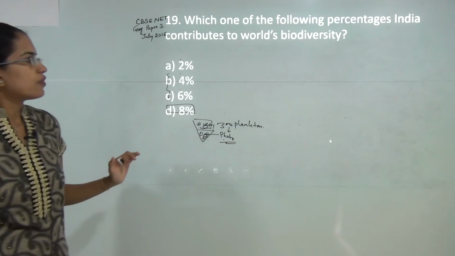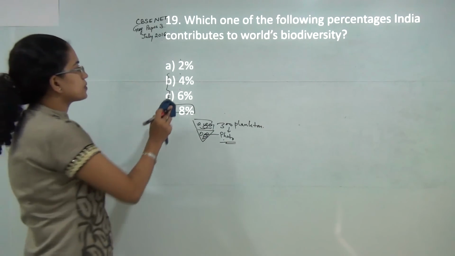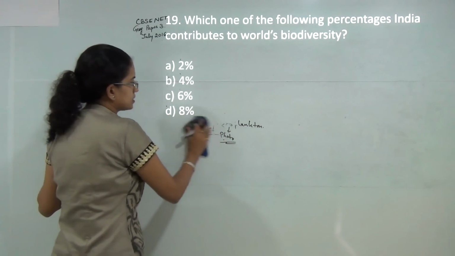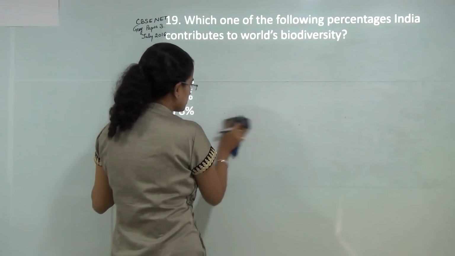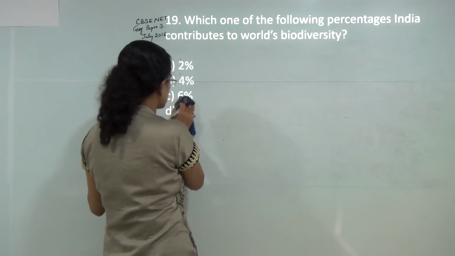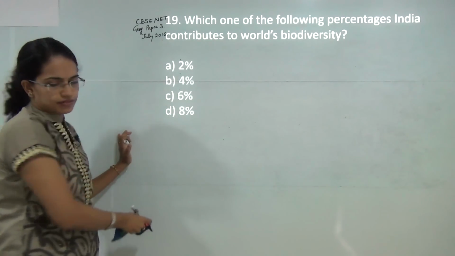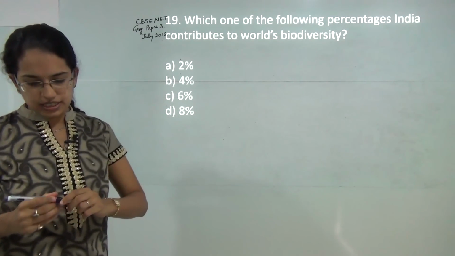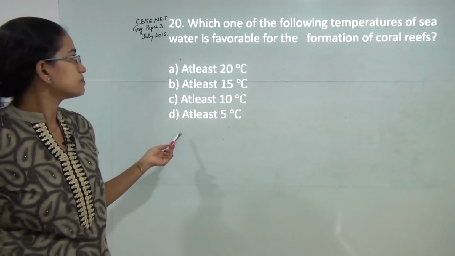Next, which of the following percentage does India contribute to the world's biodiversity? Now India contributes around 7 to 8% to the world's biodiversity. So the correct answer here should be 7 to 8%.